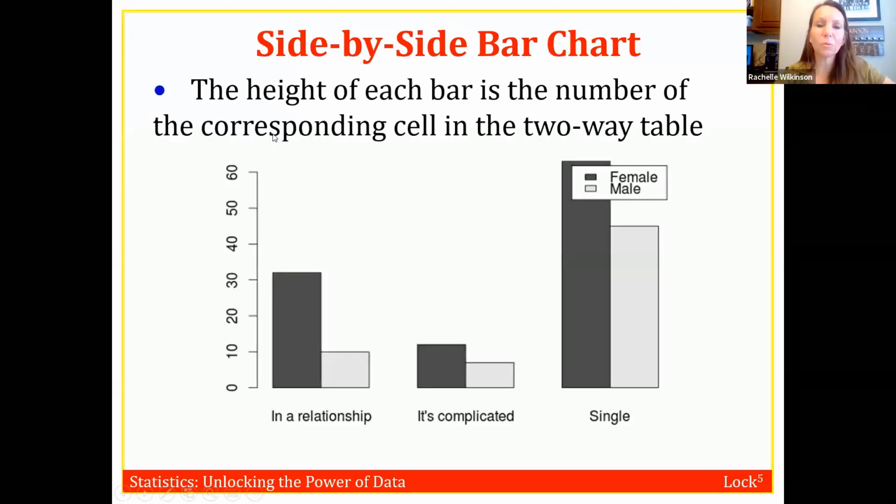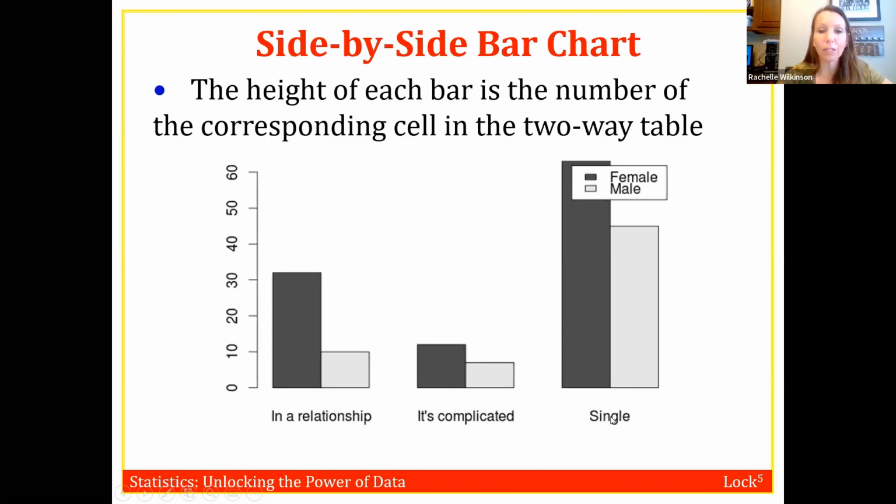So here's that data that we were talking about with the relationship status and the gender. And here's an example of a side-by-side bar chart. In this side-by-side bar chart, one of the categorical variables is represented along the x-axis, and the other categorical variable is represented by having 2 different bars within each level of the first categorical variable.